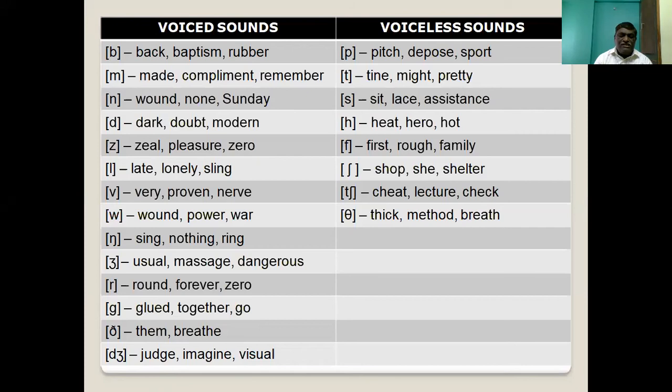So the voiced ones: b, m, n, d, z, l, v. See, when you say w, it is rounded; in v, your lower lip is touching the teeth.